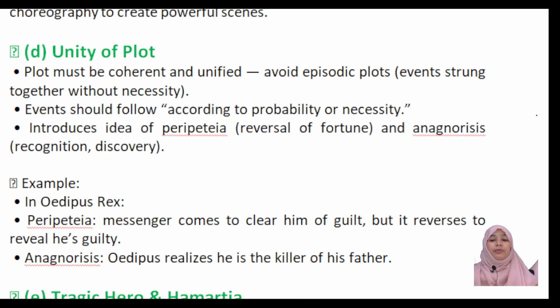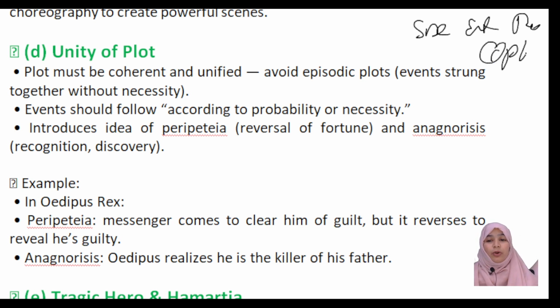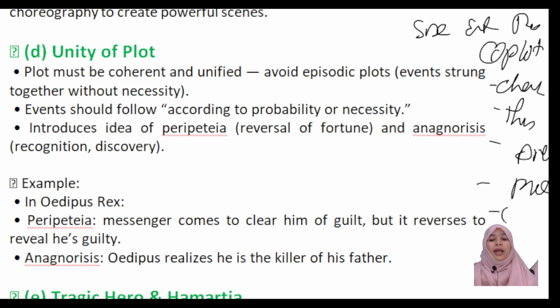In the last part, we studied the six elements of tragedy. The first one is plot, character, thought, diction, melody, and spectacle. These are the things we can see in a tragedy. This is the theory given by Aristotle. If we follow these steps, it would be considered a pure tragedy according to Aristotle.